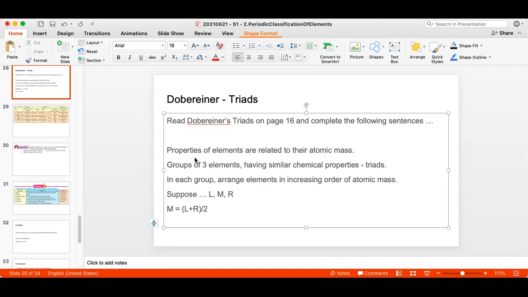Are you with me till now? (L plus R) by 2. Prachi, you need to be careful. You have to use the brackets. Otherwise, it will become L plus R by 2. That's wrong.